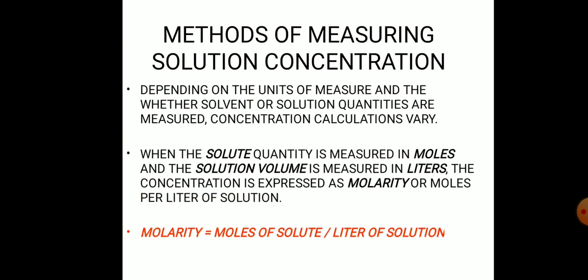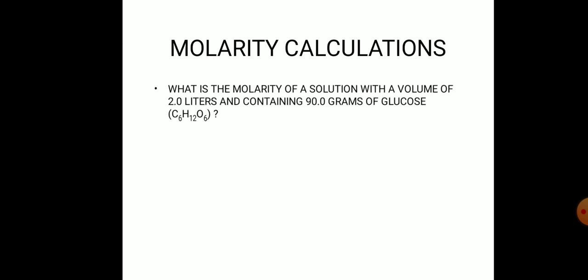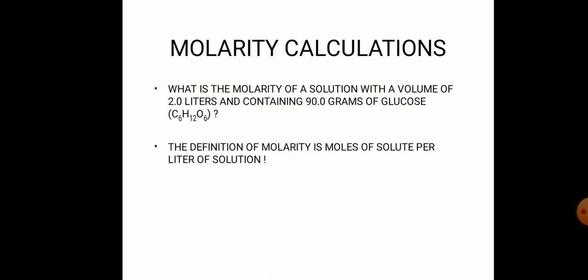Molarity is equal to moles of solute per liter of solution. Molarity calculations. Firstly, what is the molarity of a solution with a volume of 2.0 liters containing 90.0 grams of glucose, C6H12O6? This is the formula of glucose. The definition of molarity is moles of solute per liter of solution.